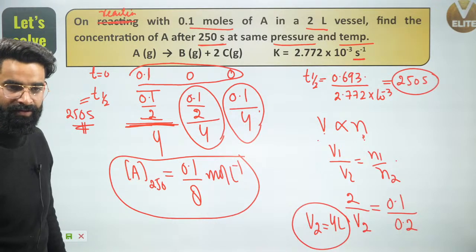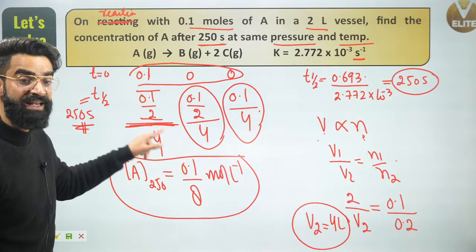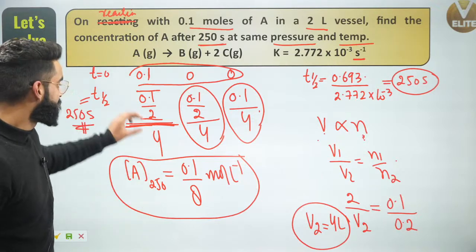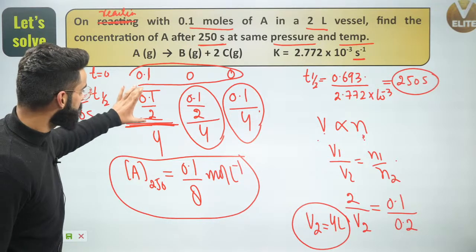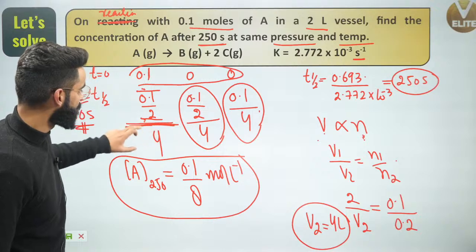So I was supposed to calculate the final volume of the system, then divide the moles of reactants which were left by the final volume of the system.